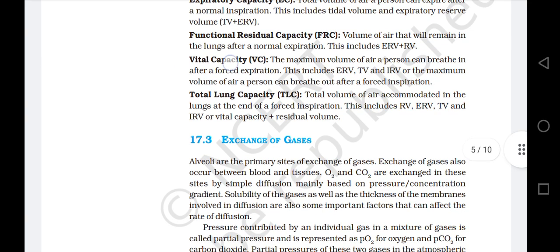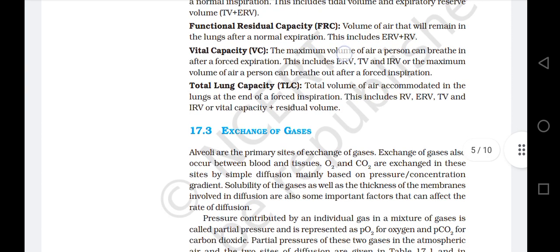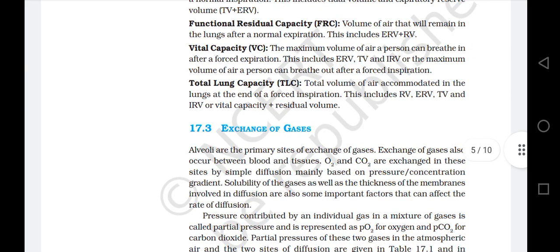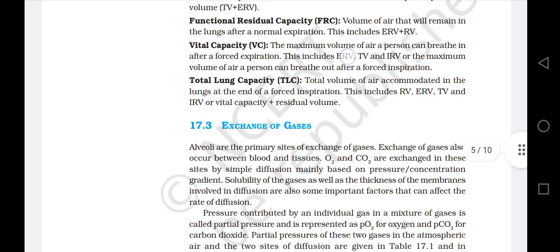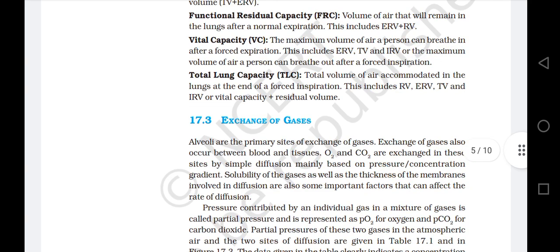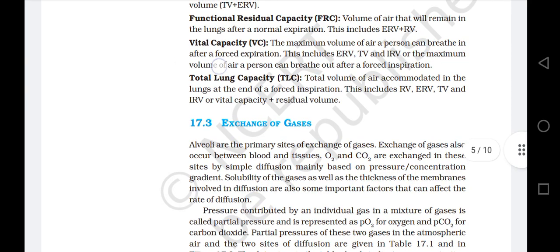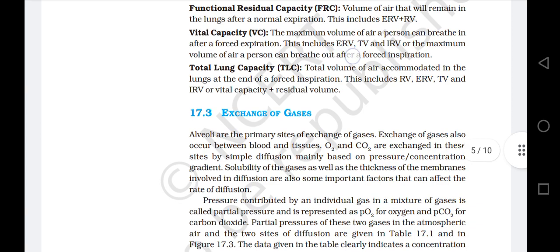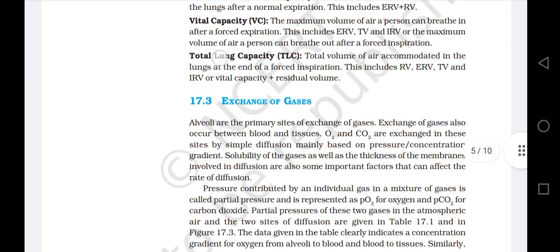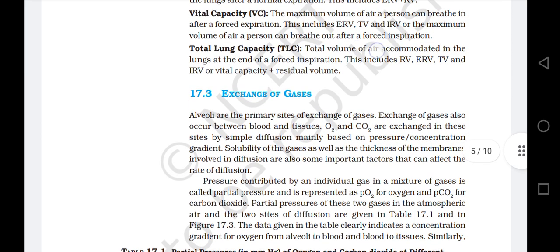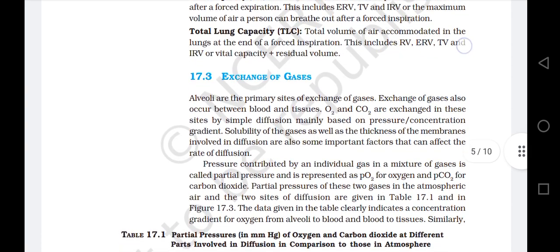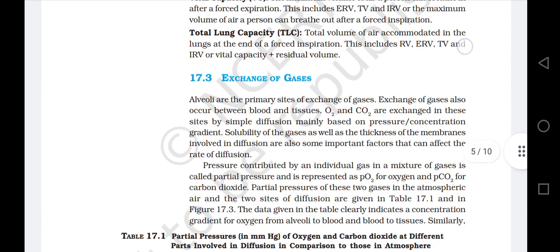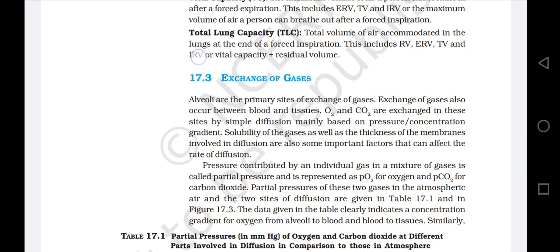Vital capacity, VC: the maximum volume of air a person can breathe in after a forced expiration. This includes expiratory reserve volume, tidal volume, and IRV, inspiratory reserve volume, or the maximum volume of air a person can breathe out after a forced inspiration. Total lung capacity, TLC: total volume of air accommodated in the lungs at the end of a forced inspiration. This includes residual volume, expiratory reserve volume, tidal volume, and inspiratory reserve volume, or vital capacity plus residual volume.